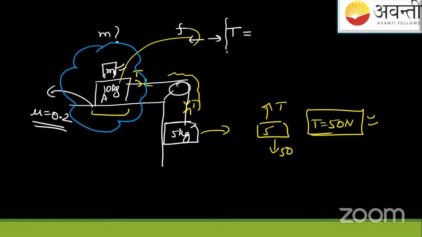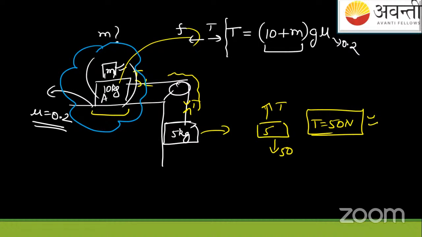That is, tension equals the complete mass of the system into g, which gives the normal reaction of the complete system, times the coefficient of friction, which is 0.2. So put the tension value here, which is 50 Newton.